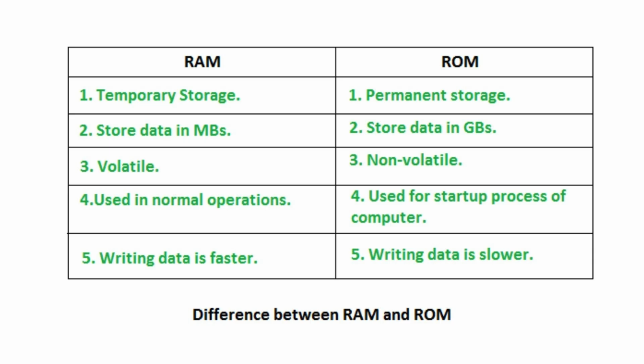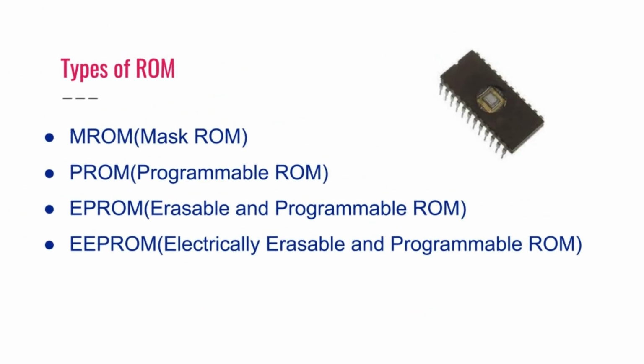So here it is. When we talk about RAM, it is a temporary memory, which means that data resides in this memory for a very short amount of time. While you are working on the computer, all the data resides in RAM, but only a small amount of data, depending upon the size of the RAM. However, when we talk about ROM, it is a permanent storage, and it is a non-volatile memory, which means that data does not get deleted even if the computer is turned off.